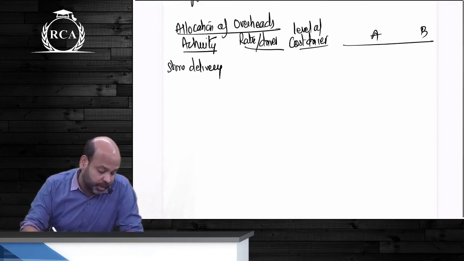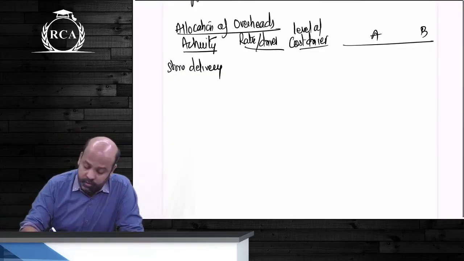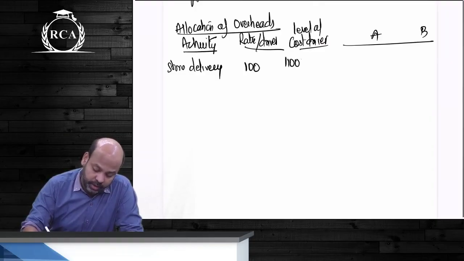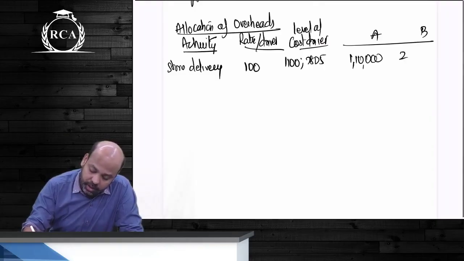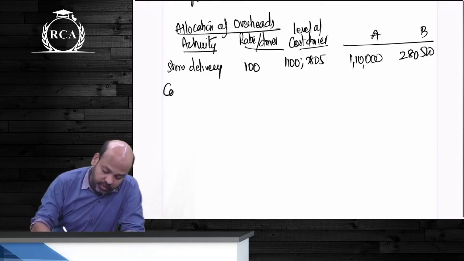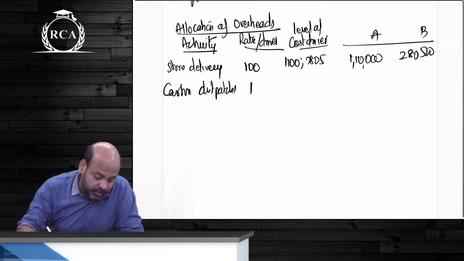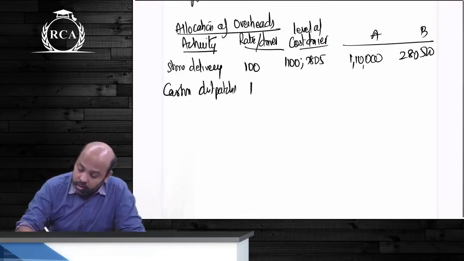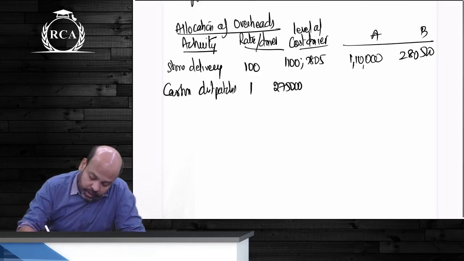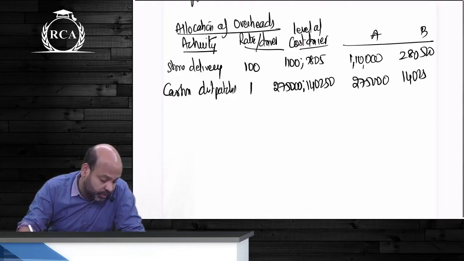Store delivery, beta, rate per driver कितना है? Level of cost driver 1,100. This will become 1,10,000 and 2,80,500. Cartons dispatched, 1 rupee, beta. The total number of cartons shipped will be 1100 into 250, 2,75,000 and 1,40,250. So you'll directly write these amounts, beta, 2,75,000 and 1,40,250.